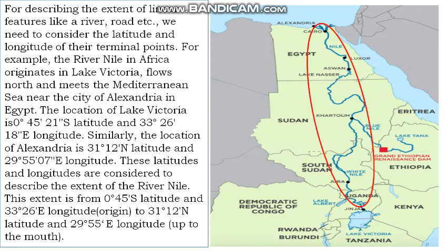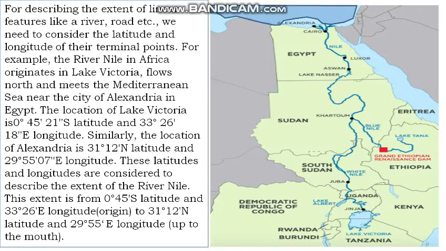For example, the Nile River in Africa originates at Lake Victoria, flows north and joins the Mediterranean Sea near the Egyptian city of Alexandria.